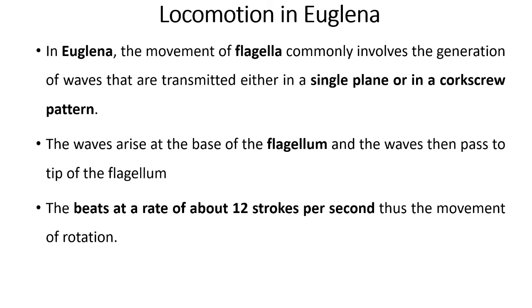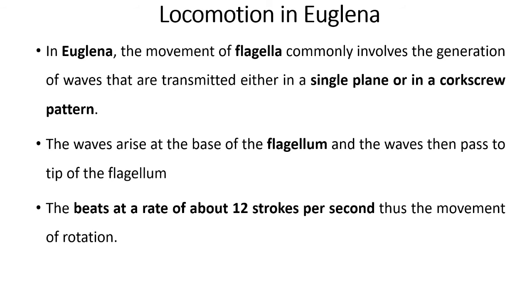Then second, locomotion in Euglena. Euglena is another example of protozoan animal. It belongs to class flagellates, and with the help of a special type of organ, that is flagella, it can move from one place to another place.